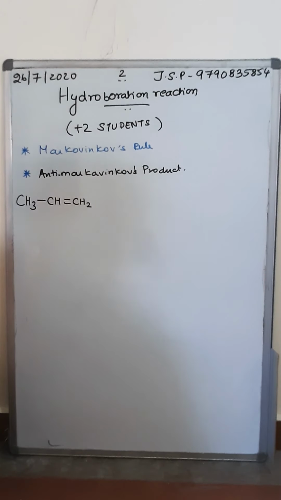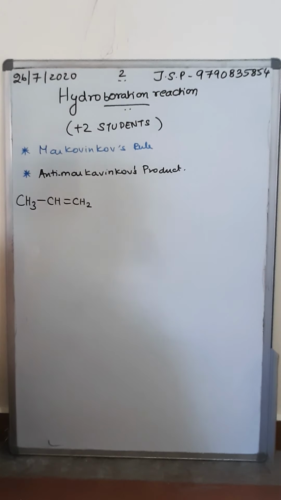So from here, I am placing a plane. On both sides of the double bond, the groups are not the same. One side you have a methyl group, another side a methylene group. So we call this an unsymmetrical alkene.